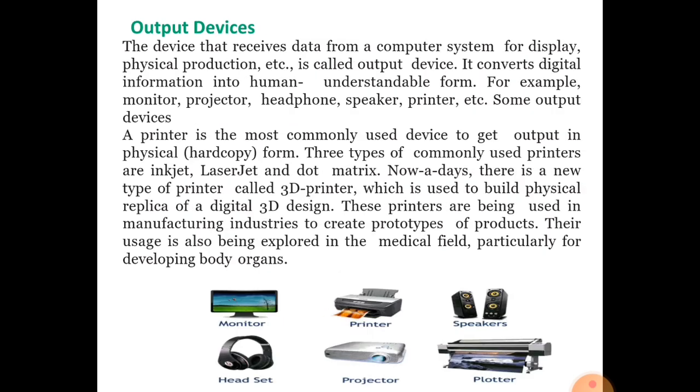Now, what is an output device? The device that receives data from the CPU, the device that receives data from the computer system for display, peripheral, production, etc. It's called an output device. It converts digital information into human understandable form.